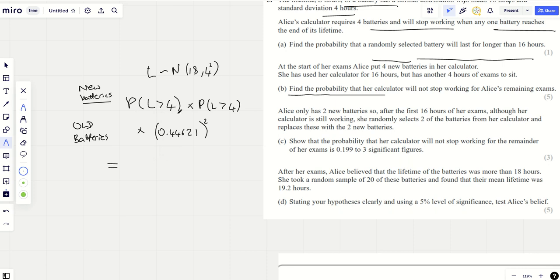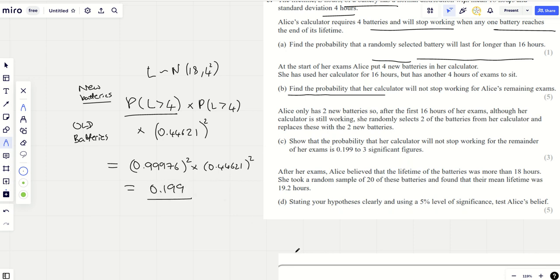Now, if you work out the probability that L is greater than 4 under those conditions, it's easy to type into your calculator. You obviously get a very high probability, because you would expect it. It actually comes to 0.99976 if you do that on your calculator, but we need that to happen twice, so I'm going to square it, then I'm going to times it by this squared, and I'm going to get the final answer, which is 0.199, as they said it would be.